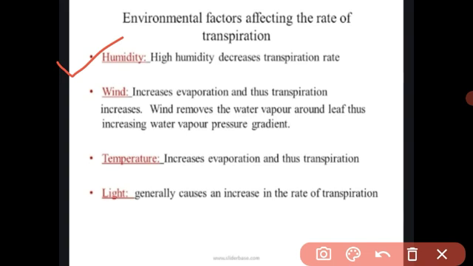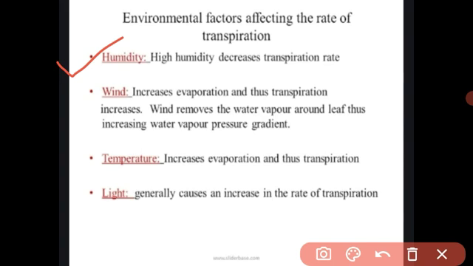Same like that, the plants are standing under the hot sun during the daytime. If it is a hot summer season, at that time the plant evaporates more water and keeps itself cool. It is called the cooling effect. Due to this transpiration, due to this cooling effect, the atmosphere is cool. So when we are standing under the tree, we feel very cool.